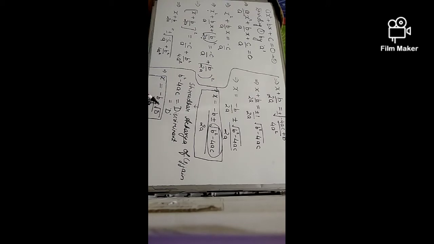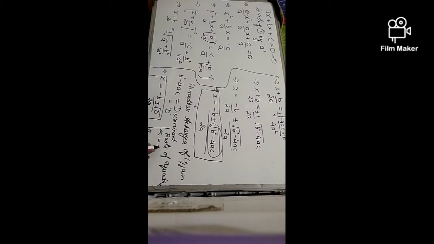Now see, here there are a plus sign and a minus sign, and the values of x are known as the roots of the equation. I repeat, the values of x are known as roots of the equation. Now, these roots are generally alpha and beta.